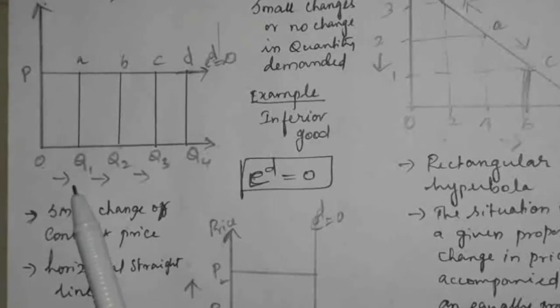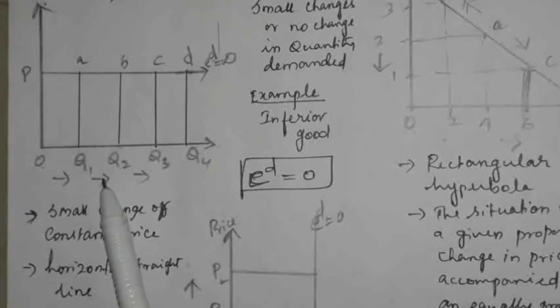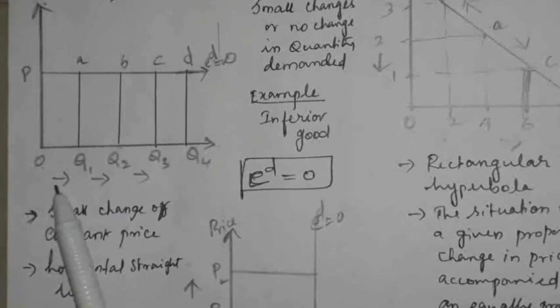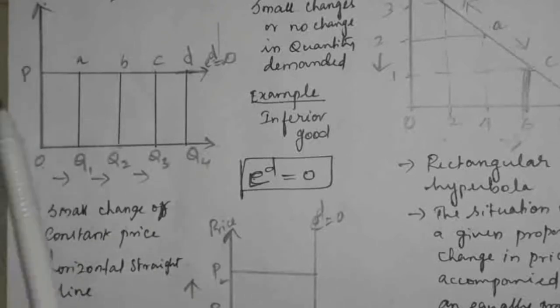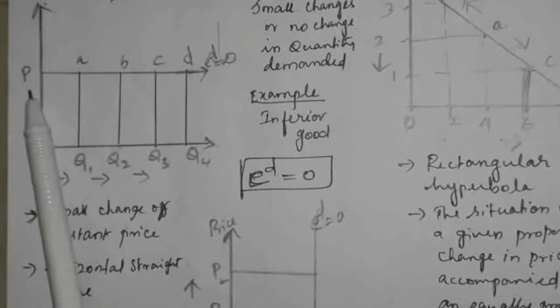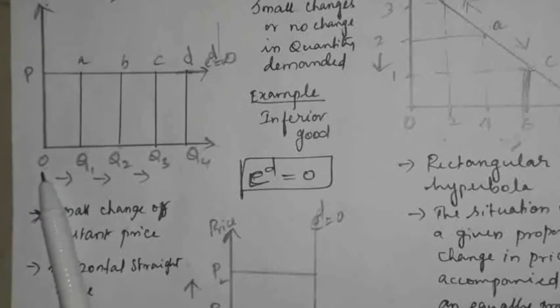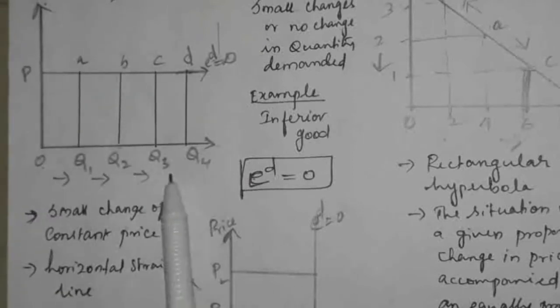Okay, so the consumers are more in the market at that period of time. So what happened? The demand for the commodity increases because of the newcomers entering into the market. So without changing any price or slightly changing the price, the quantity demanded will be increasing.